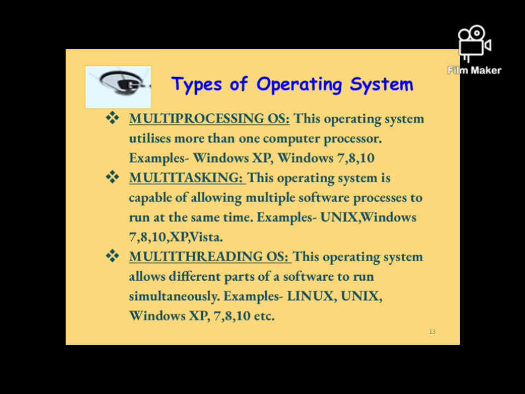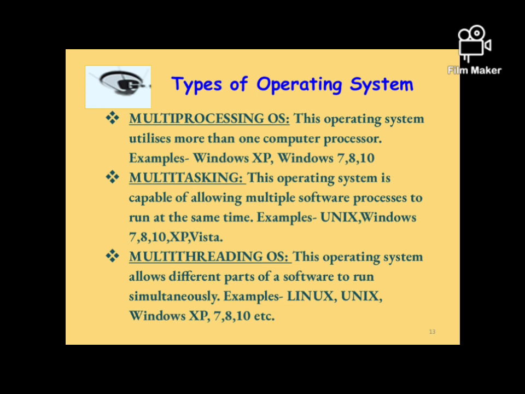Before learning about the multiprocessing operating system, we should all know what a process is. A process can be defined as a series of tasks or a series of events. So, a multiprocessing operating system utilizes more than one computer processor to make different types of functions or operations possible. Its examples are Linux, Unix, Windows XP, Windows 7, Windows 8, Windows 10, and Windows NT, etc.